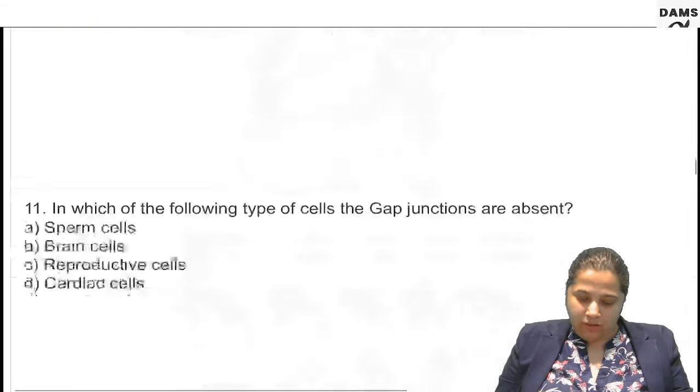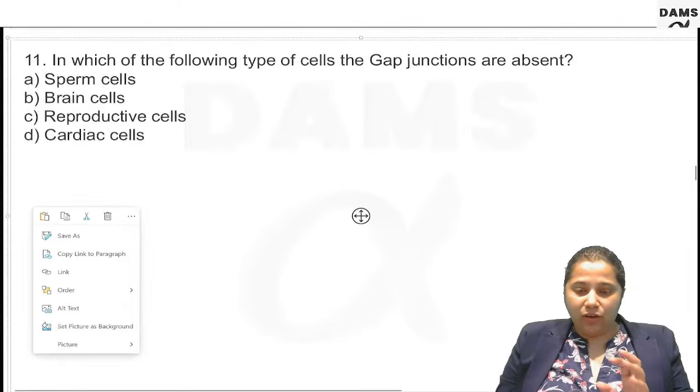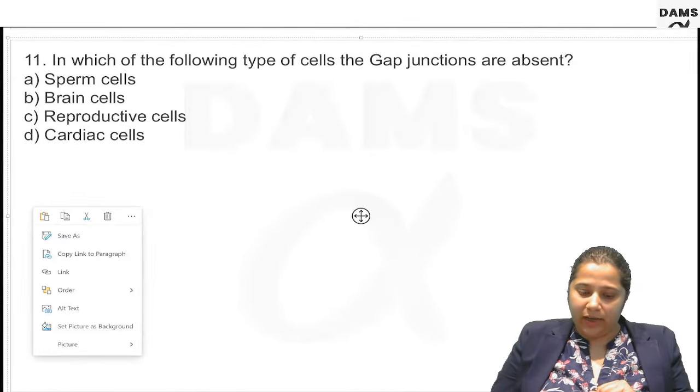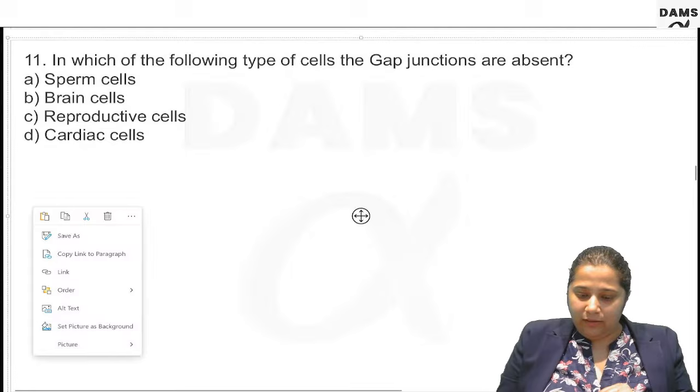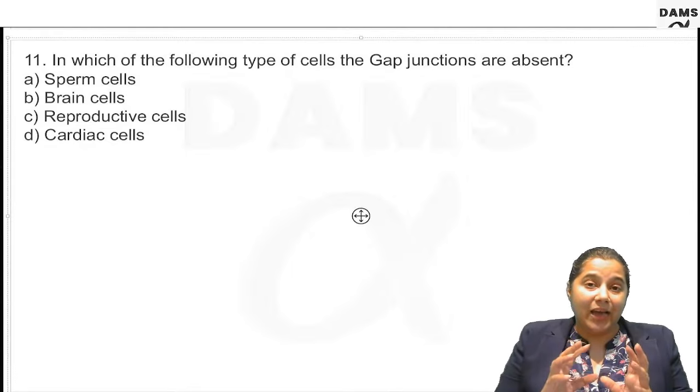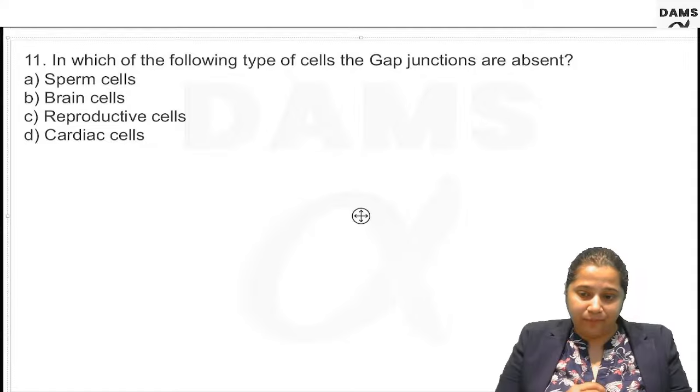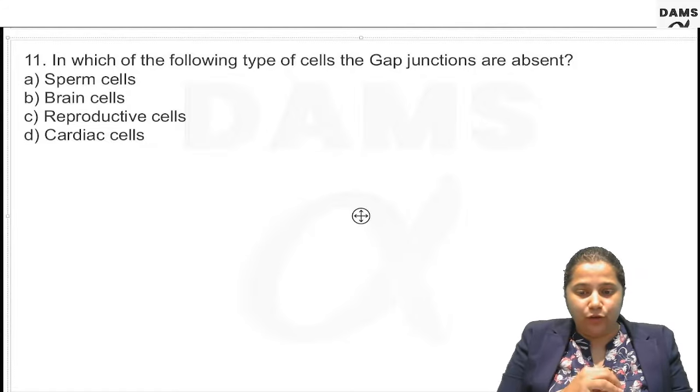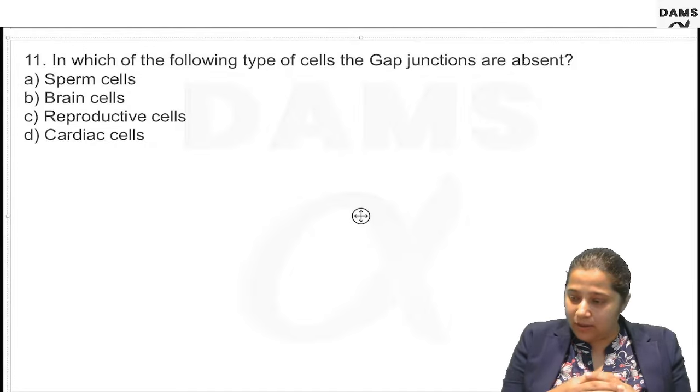Then question number 11. Which of the following types of cells, in which the gap junctions are absent? I am waiting for your response. Question number 11.